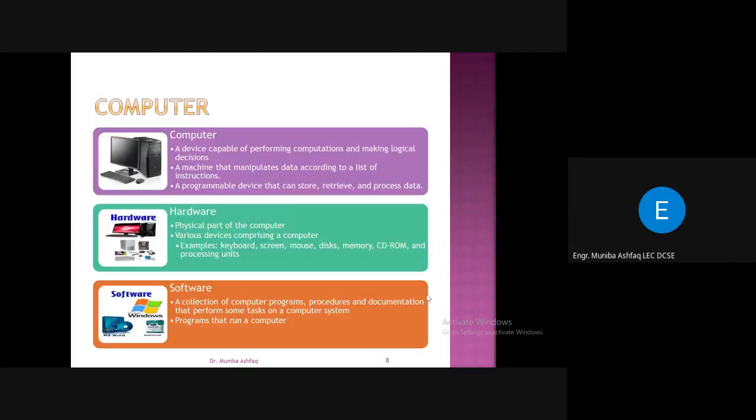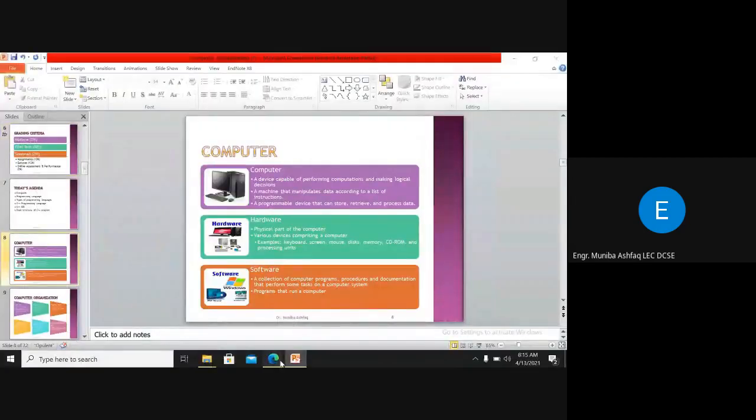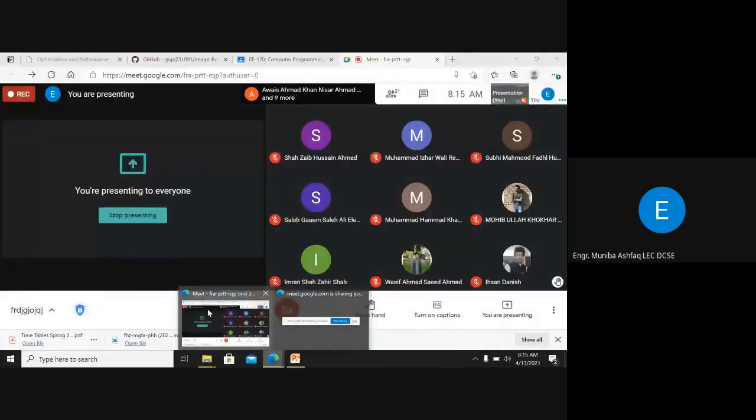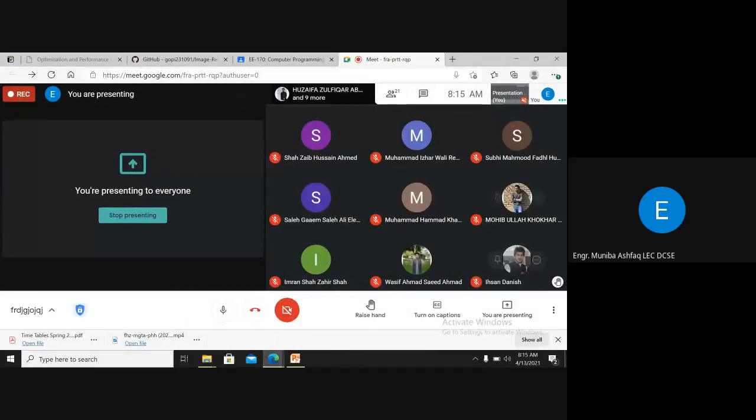So what is a computer? Can anyone of you tell what a computer is? Because I think you have already had some course related to computer fundamentals. You have done a lot of things related to that.